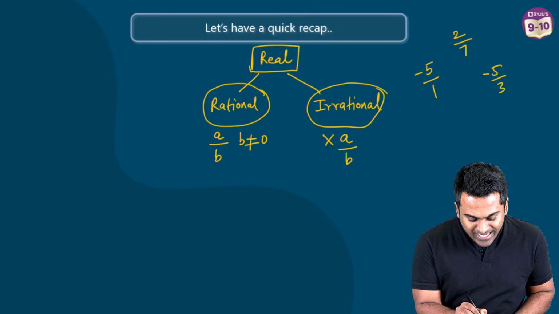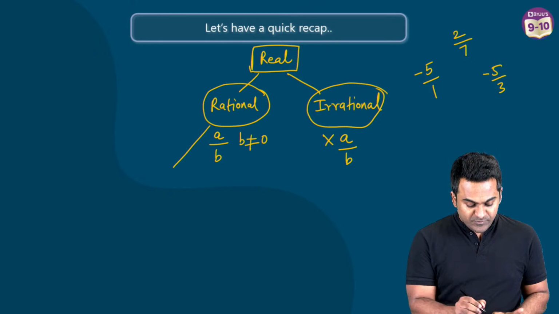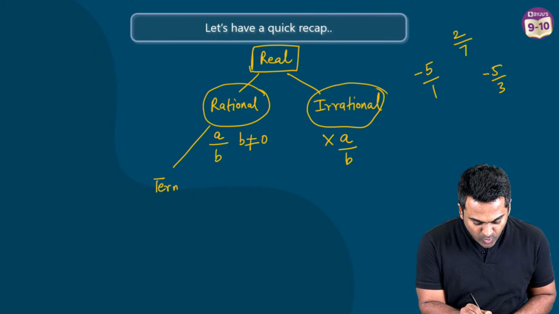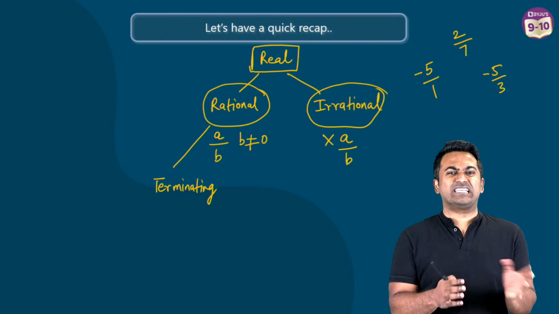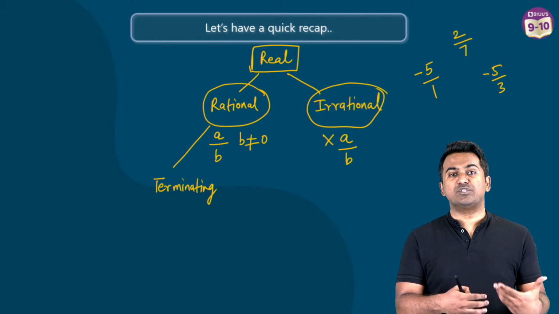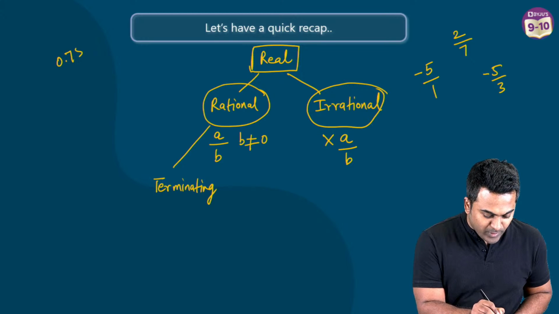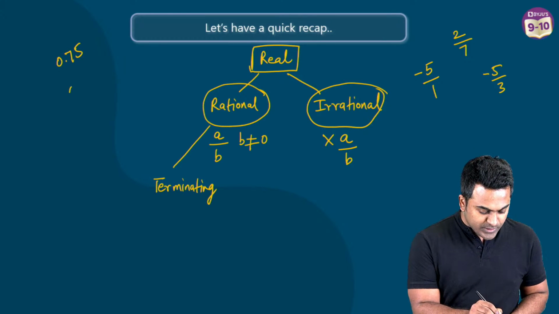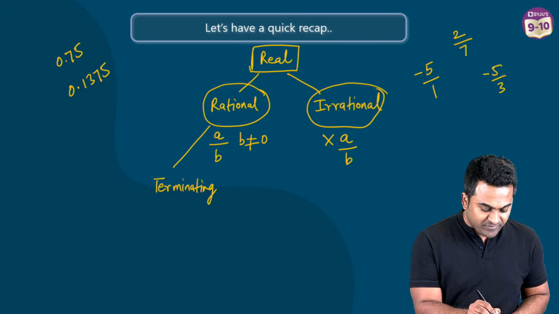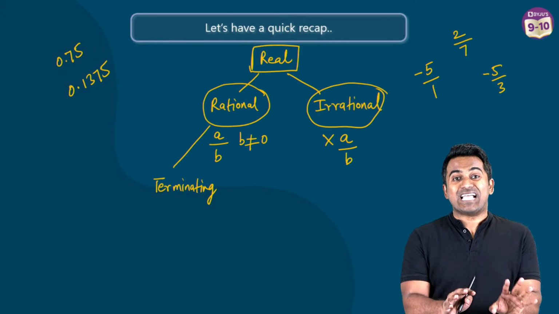Rational numbers again are going to be of two types. First, of course, are your terminating decimals. Terminating decimals means what? These are the decimals which terminate, which have an ending. For example, 0.75 is terminating, or something like 0.1375. This also terminates. It has an end.